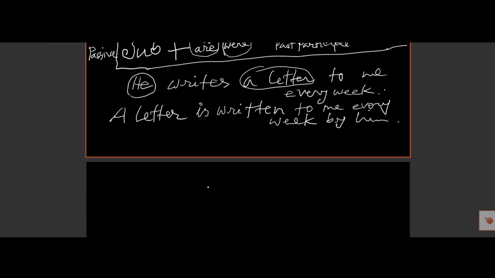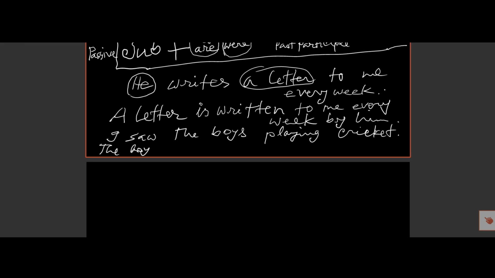We can see another example here. I saw the boys playing cricket. So this is the subject, this is the verb, and the boys is the object. Here saw is in the past indefinite tense.